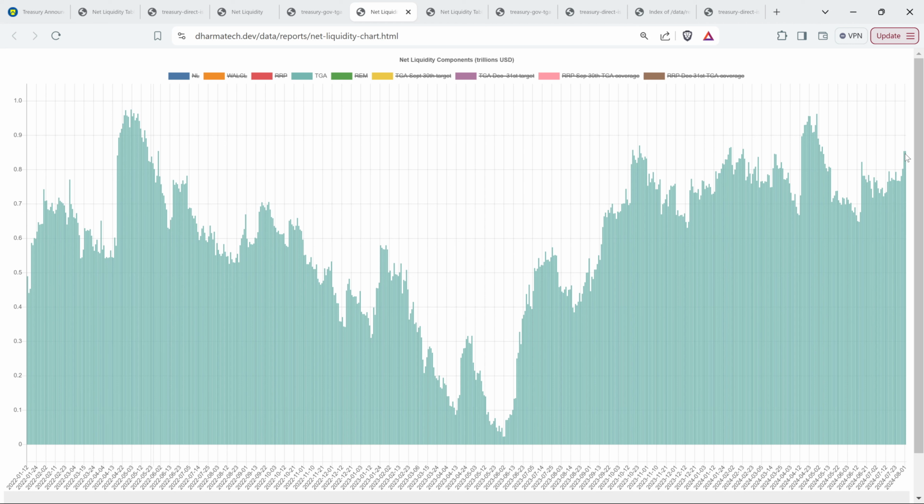Similarly, if the TGA were for whatever reason to drop significantly from here, while that in itself is good for liquidity because it's money flowing out of the TGA and somewhere else, just keep in mind that if we drop below this 850 level, it's going to have to go back up. So let's say this were to drop down and that flows into the markets. Maybe the markets do well along with that drop, fine. But just keep in mind that at some point it is going to return to this point.